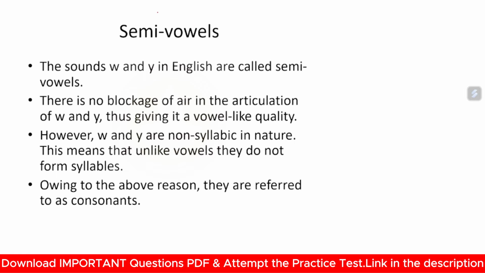Next, semi-vowels. What are semi-vowels? The sounds W and Y in English are called semi-vowels. It's a very important part, so you must go through this slide well. Okay, W and Y are considered semi-vowels. Why? Because there is no blockage of air in the articulation of W and Y, thus giving them a vowel-like quality.